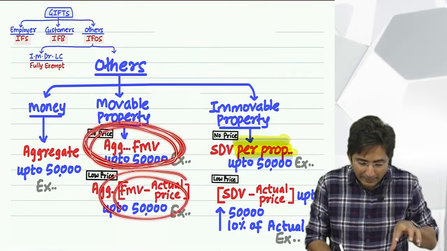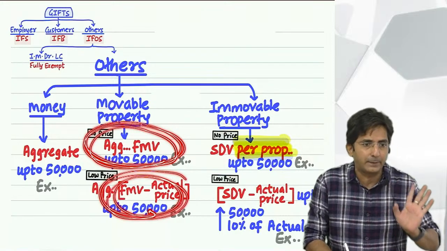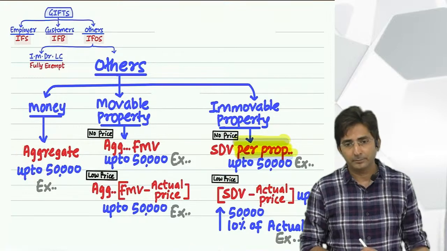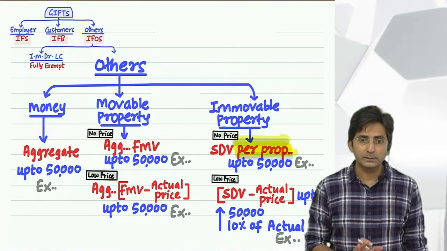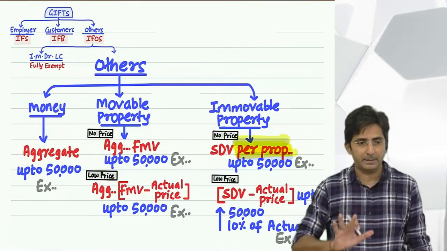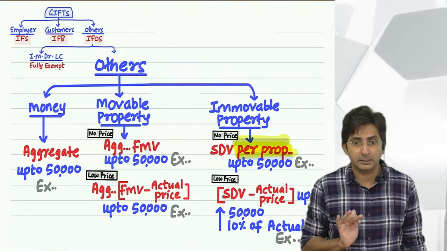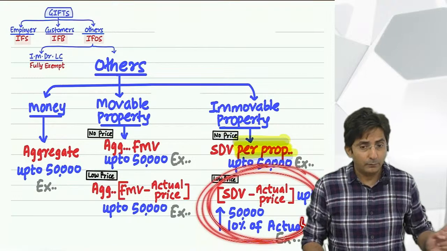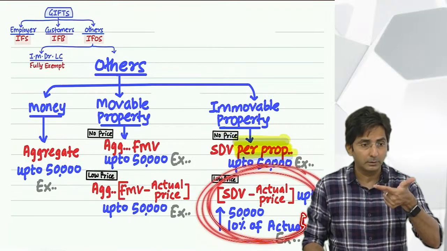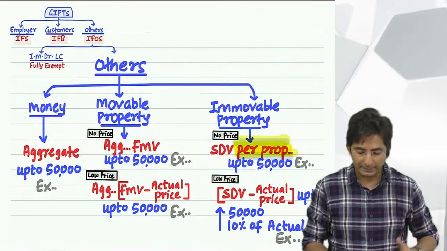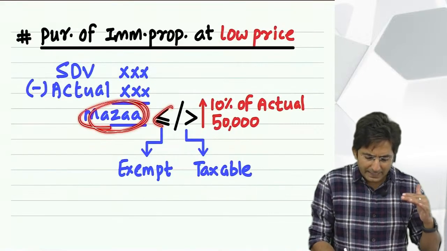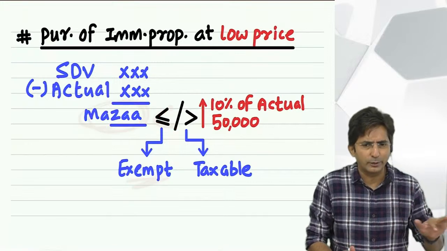And all low price properties are to be combined separately. And money is again to be combined separately. And everywhere the rule is 50,000 exempt, above 50,000 fully taxable. Except here, where we have to compare 50,000 and 10% both, whichever is higher. And then we see if the difference is less than or equal to, it is exempt; if greater than, taxable.